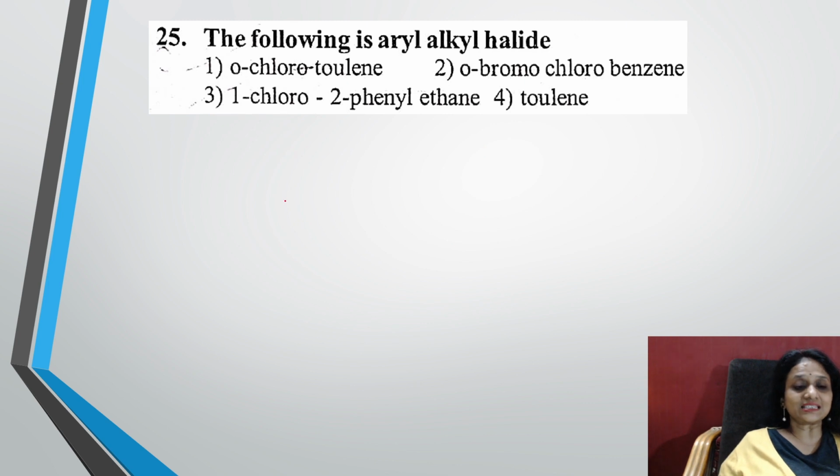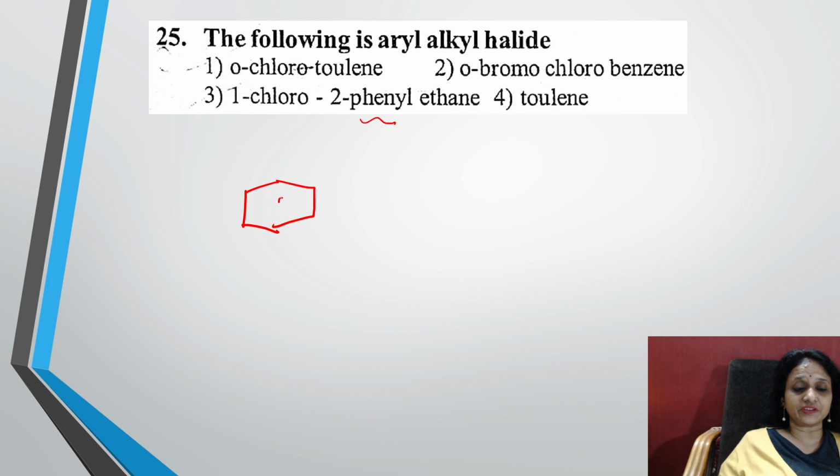Now, 25th question. Which of the following is an aryl alkyl halide? Basically orthochlorotoluene, orthobromochlorotoluene, 2-phenyl ethane and toluene. All right. Let's see, students, 1-chloro-2-phenyl. Basically, the phenyl group is here.